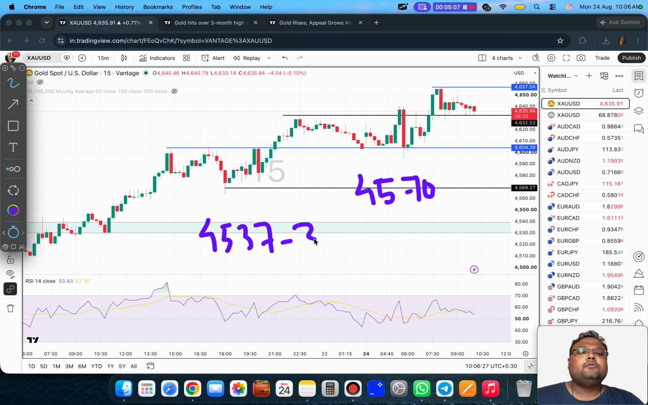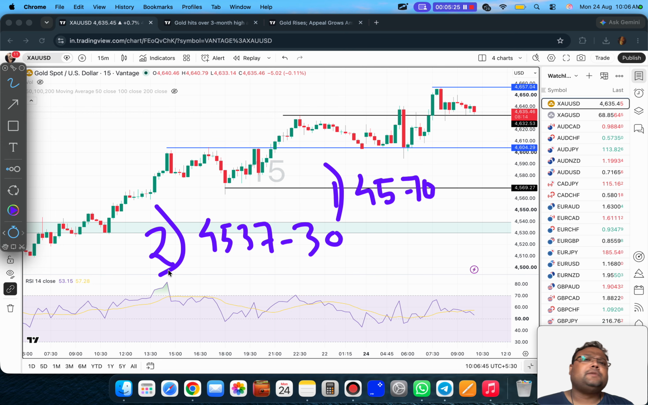Otherwise, we can look for a support around 4537, 4530. The box that you see here is the second support on the chart of gold, where we can look for a buy position if the market drops suddenly, because the market requires a consolidation. So these are the two support levels on the chart of gold if gold surprises us with a selling pressure. Otherwise, as a day trader, this is our support around 4600.